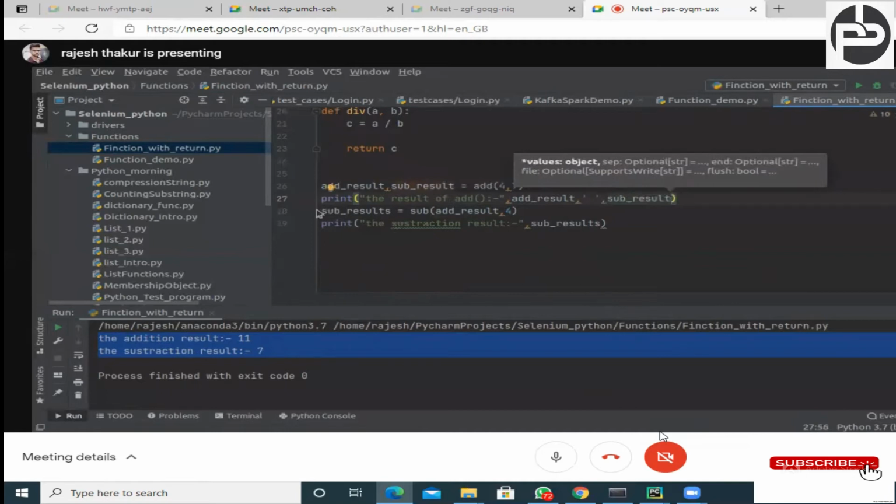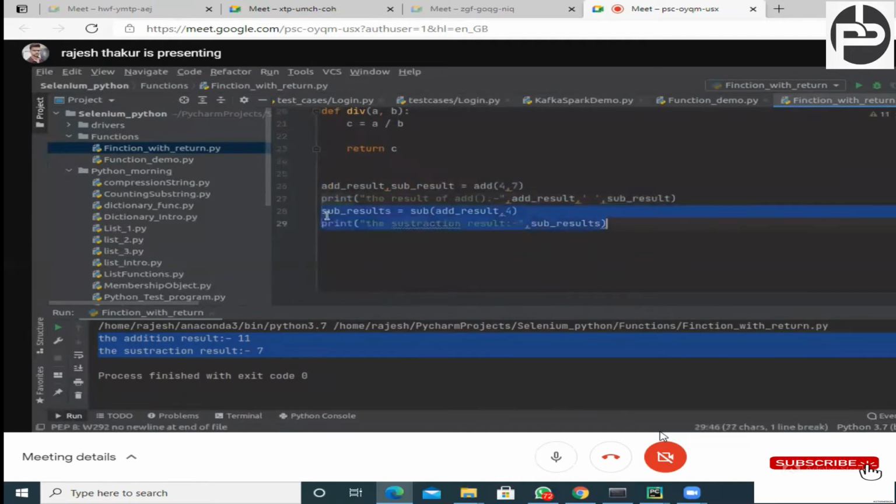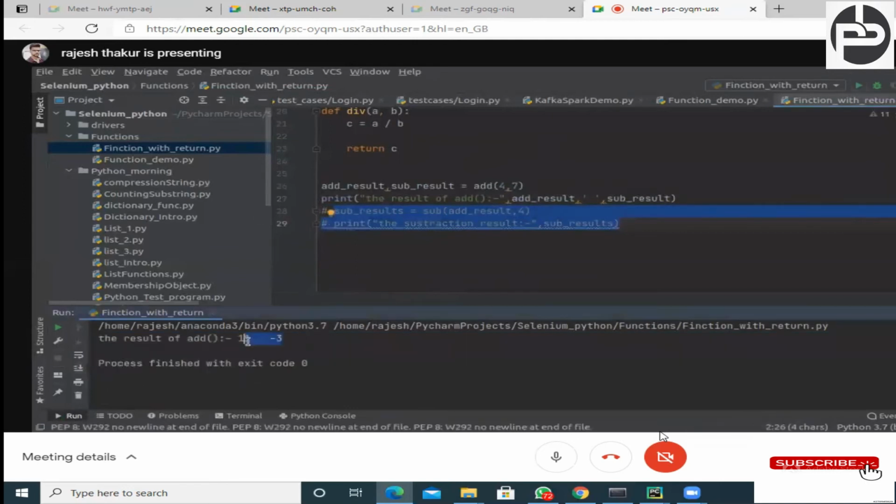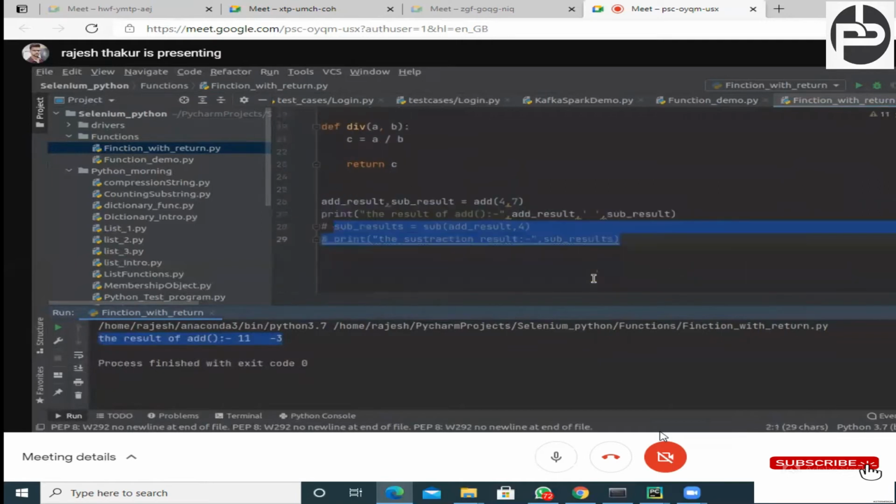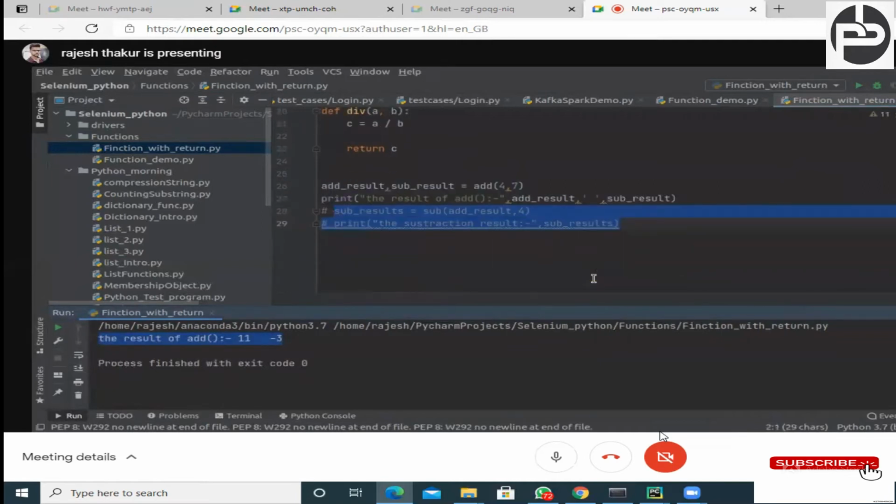Let me comment this out so that you will not get confused. Now you can see the beauty of programming. In a single function we are able to do addition as well as subtraction, right? So 4 plus 7 is 11 and 4 minus 7 is minus 3, so I'm getting both results. Make sense? Any doubt? No doubt. So a single function can do multiple actions also.